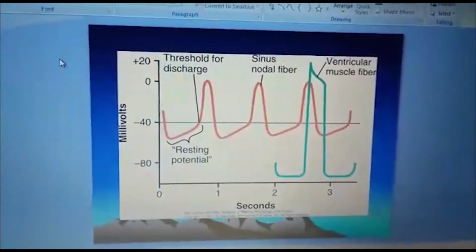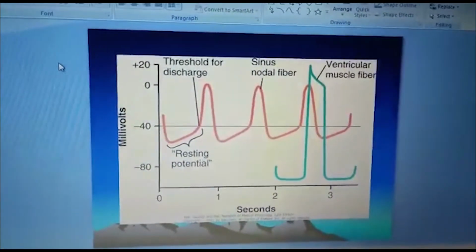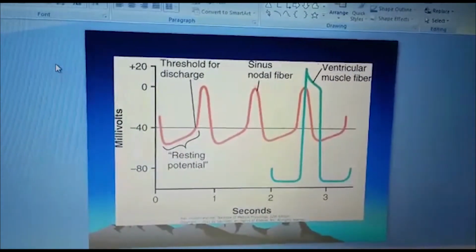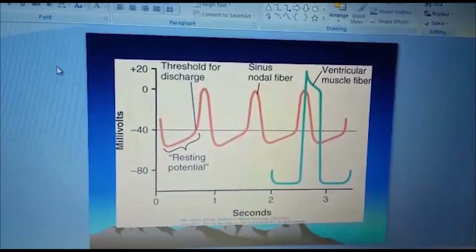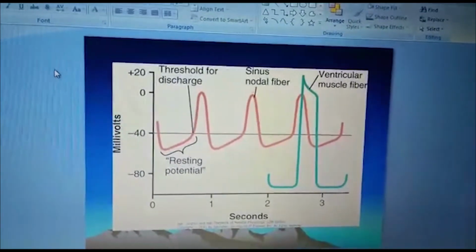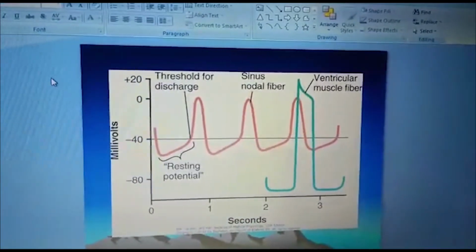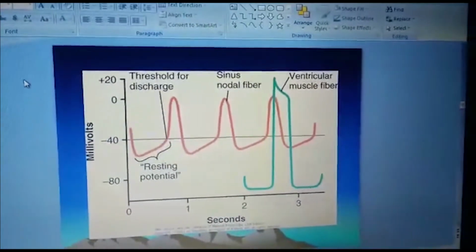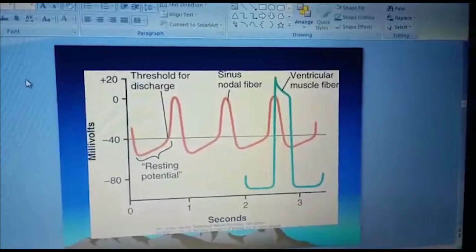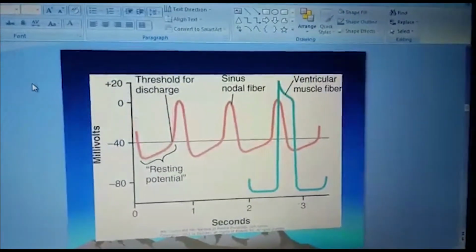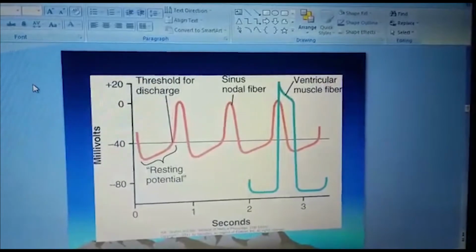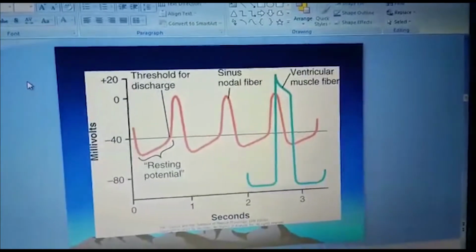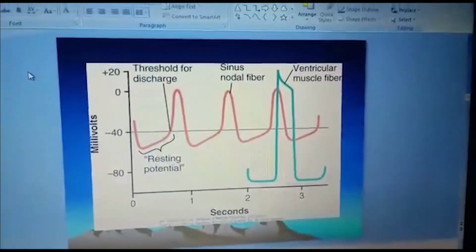So this is a diagram which shows an action potential from sinus nodal fibers and change from the normal value of resting membrane potential of -45 to 50 millivolts into a positive direction. Then after depolarization, there is no plateau and return of the action potential to the resting membrane potential. Whereas in the ventricular muscle fibers, there is a plateau phase because of the slow sodium calcium channels, and this plateau phase is responsible for the delayed contraction of the ventricular muscle fibers for proper filling of the cardiac chambers.